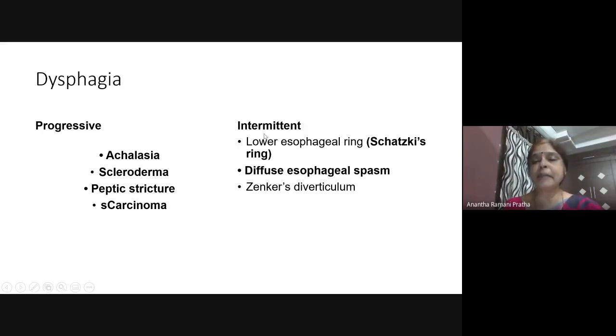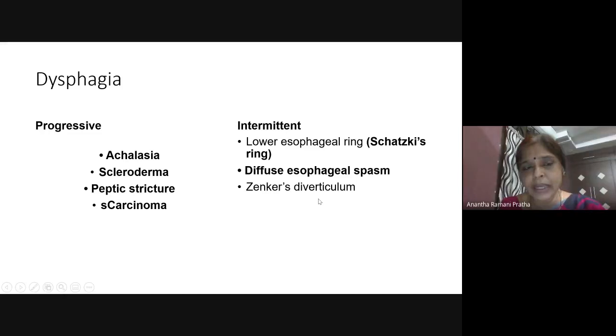While for intermittent dysphagia, the peptic stricture and Schatzki's ring are different. This is fibrosis, and Schatzki's ring is a lower esophageal ring. Intermittent causes include diffuse esophageal spasm and Zenker's diverticulum, because when the diverticulum is full and compressing the esophagus, the patient experiences dysphagia, and when it is empty, he may not have that much dysphagia.